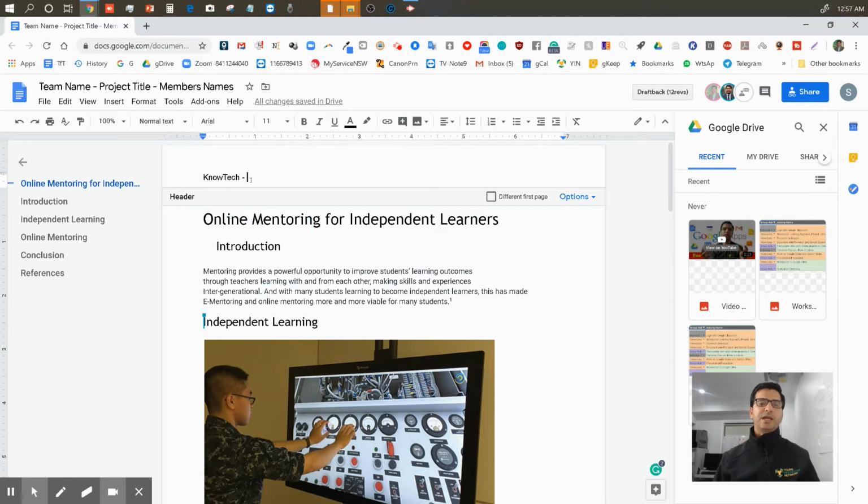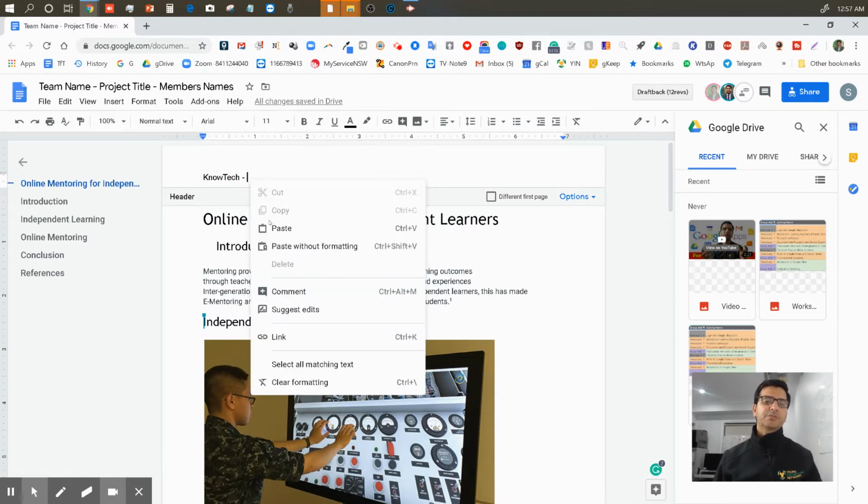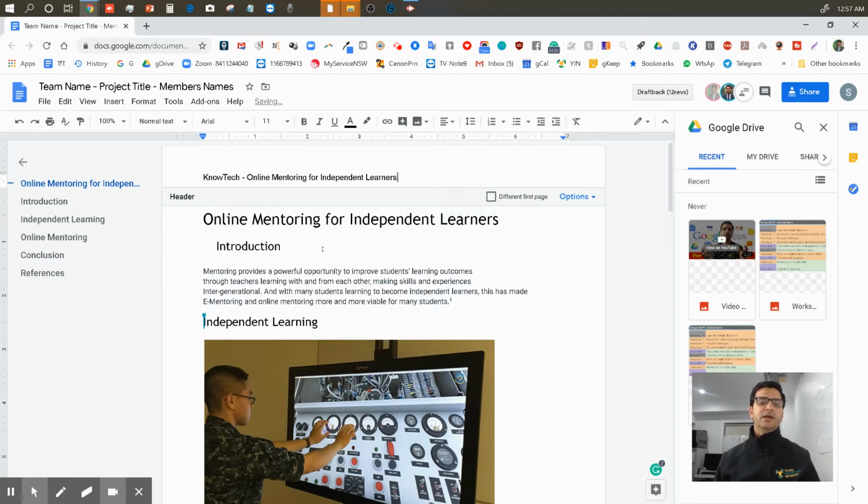Double click, bring it back to the header. I will paste as is without formatting, so it keeps the same formatting, whatever is there. This is very common practice. You should keep using it. Instead of doing Control V, use Control Shift V to get it like this, and then you can put members' names if you want. Otherwise, if you're happy, you can keep it and make it center. Sometimes the teacher gives you an example report to match, and you can follow that as well.